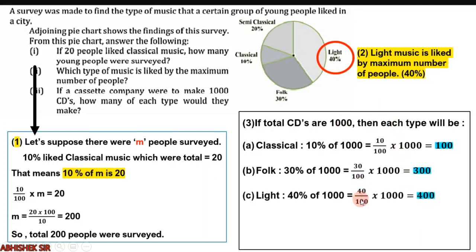Light music 40%, that is 40 upon 100 into 1000, that is 400. And lastly, semi-classical, that is 20%, and 20% of 1000 is 200. So these are the changed values. If the total is changed, the numbers are also changed. This is how we will find out this information just on the basis of the pie chart.